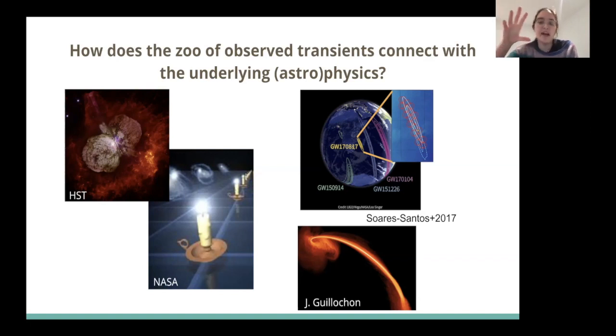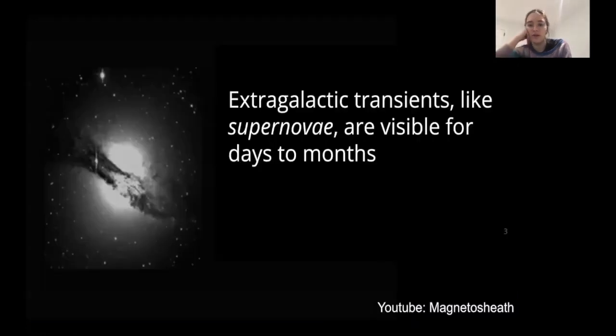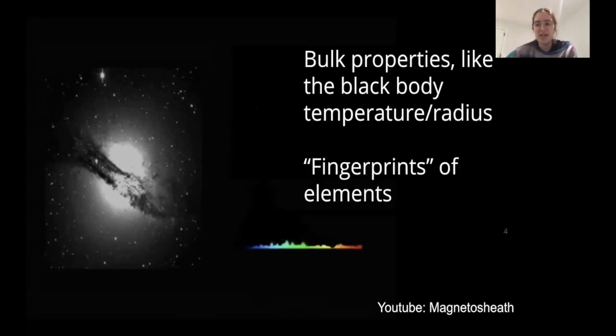So that's the idea: how do we take the observables that we briefly get from the night sky and translate them into this zoo of astrophysics? Just very briefly, what does the data actually look like? In reality, we take these nice pictures like the movie I'm showing you, where we look at other galaxies outside of our own, and we see new sources of light, which are typically a star dying in some dramatic fashion, which I'll just generically refer to as a supernova. And these are visible for days to months.